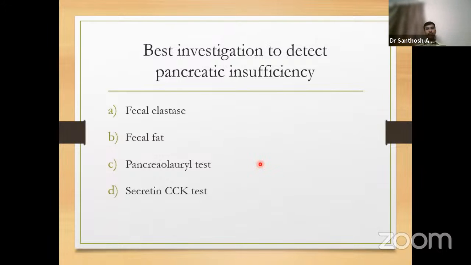Best investigation to predict pancreatic insufficiency. Fecal elastase, fecal fat. I actually don't know the entire options. I have just added secretin CCK test. And amongst all this, secretin CCK test is the best investigation to detect pancreatic insufficiency, but the most commonly used is fecal elastase test. Now, the disadvantage of fecal elastase test is it can identify it only in the later stage.